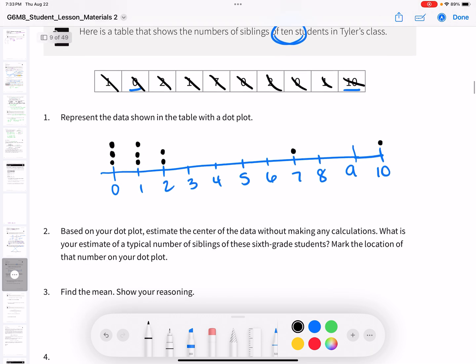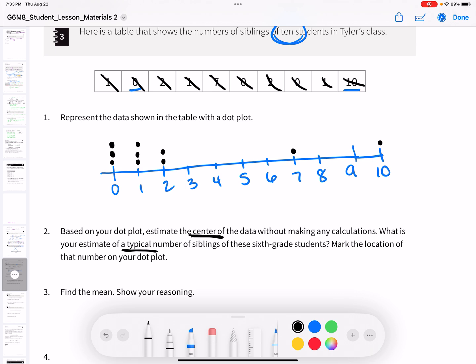Based on your dot plot, estimate the center of the data, without making any calculations. What is your estimate of a typical, there's that word again, typical number of siblings of these 6th grade students? Mark the location of that on your dot plot.